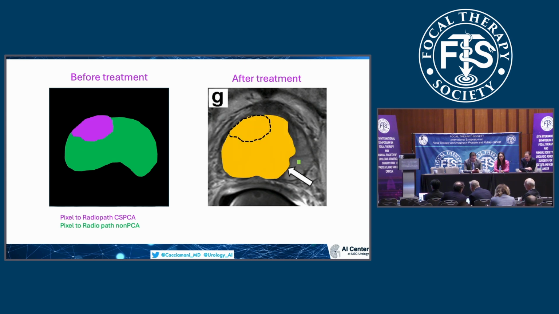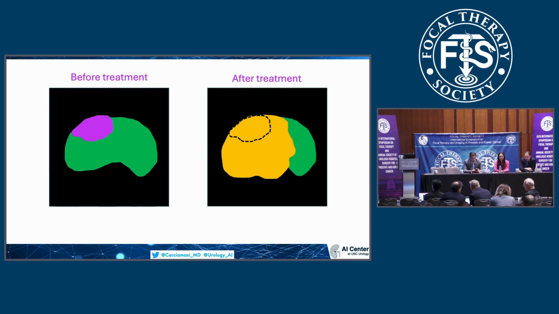In a system like this, the artificial intelligence should extract the pixel to radiopathological characteristics of the area treated, of the area that was not treated, and consider where the lesion was, comparing the before-treatment and after-treatment masks to find out if the pixel to radiological characteristics of clinically significant cancer are no longer seen. In this way, it means that the system is effectively predicting that the treatment was successful.